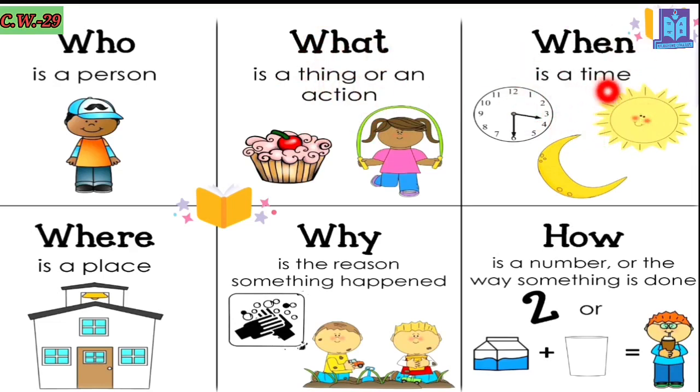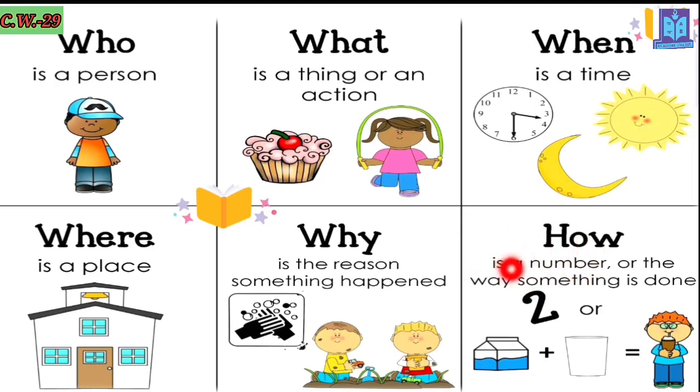When you want to know about any time, that time you have to use when. Where we use in case of any place or position, to know about anyone's place or position. Now why. Why is only for reason, that something happened, and you just want to know the reason. And how is used for two purposes.